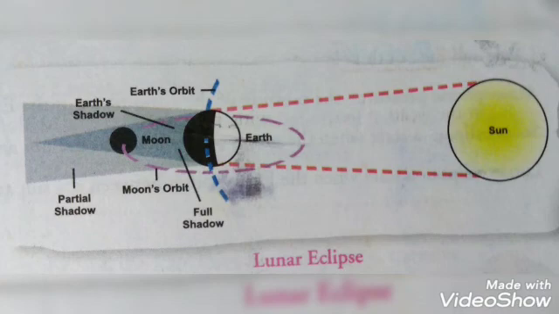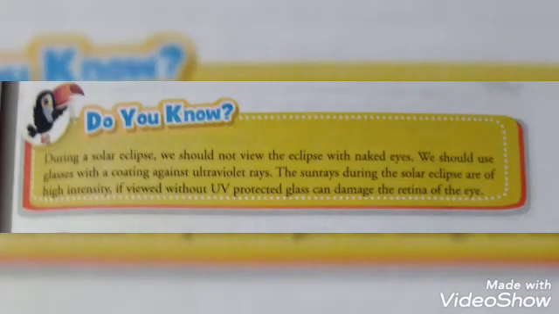That is one month we calculate according to our lunar calendar. Now at the same time, the moon also revolves around the earth while the earth revolves around the sun. Sometimes when the moon, the sun and the earth come in a straight line and block the view of one another, an eclipse occurs.